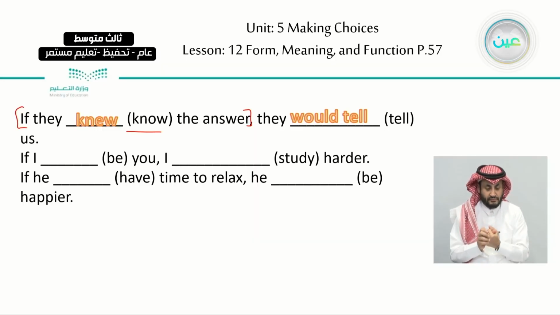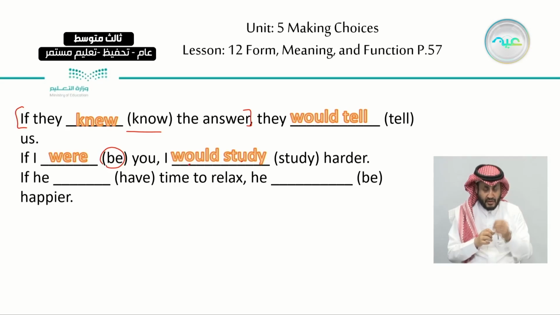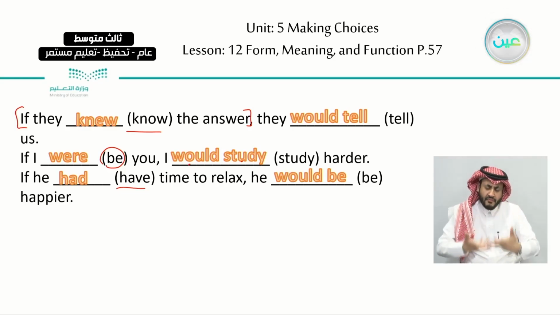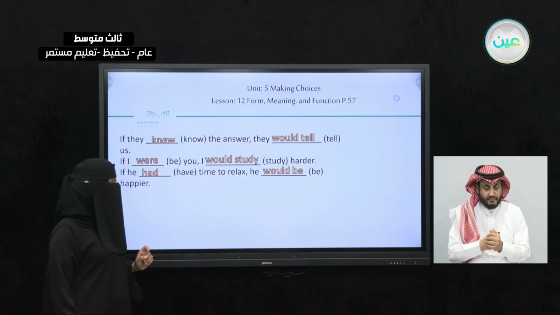Let's do the second sentence. If I, we have the verb be. The past form of that verb, we have if I were you, I would study harder. The last sentence here, if he, the past form of have is had time to relax, he would be happier. Okay, this is how we form it.